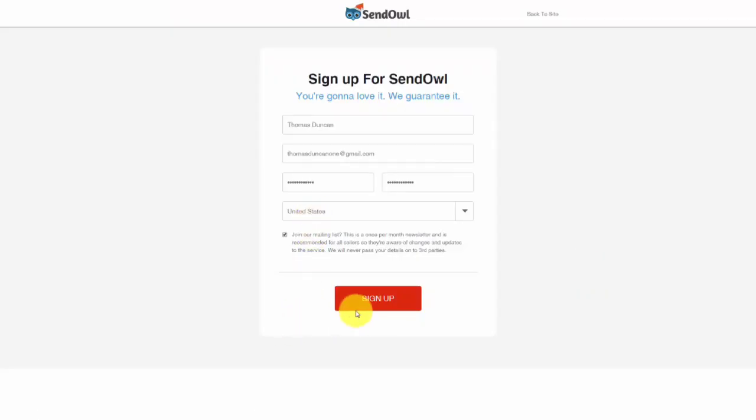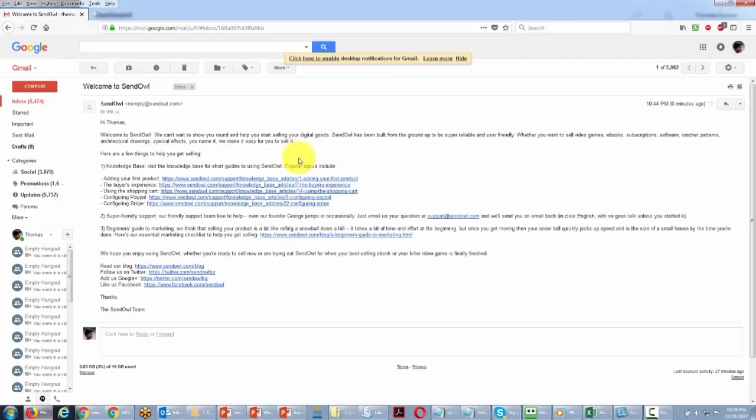Okay, so once you have that information inside of SendOwl, you're then going to click sign up. You should then have an email from SendOwl. However, that email will not require you to verify your account. So once you have this email and you are inside of your account, it is ready to be used.